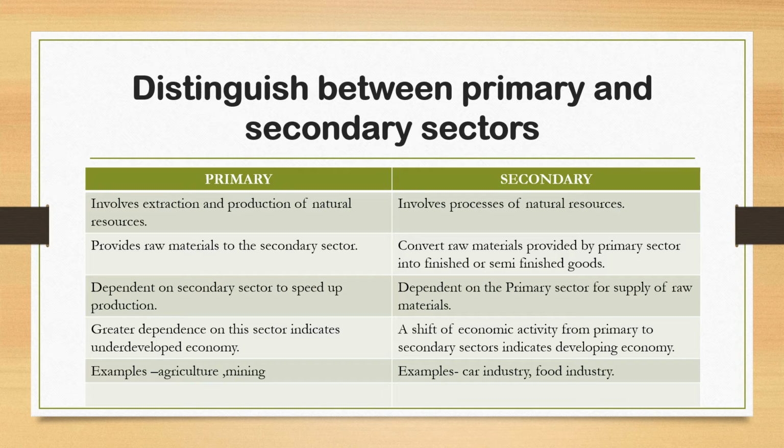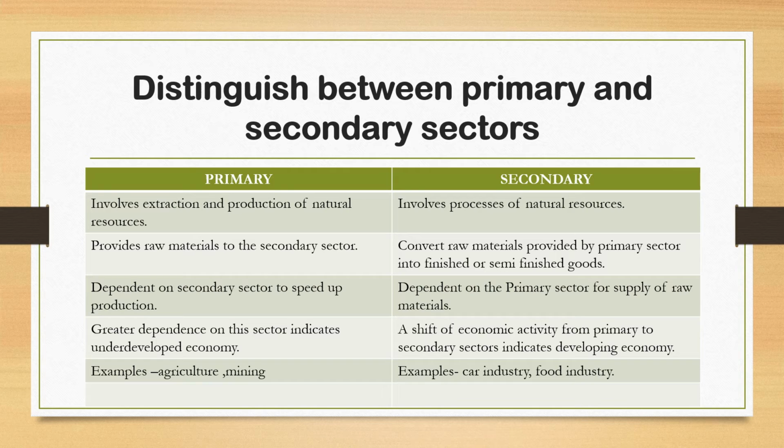Now, fourth one. Greater dependence on this sector indicates an underdeveloped economy. If the economy depends fully on primary sector, that means the economy is an underdeveloped economy.